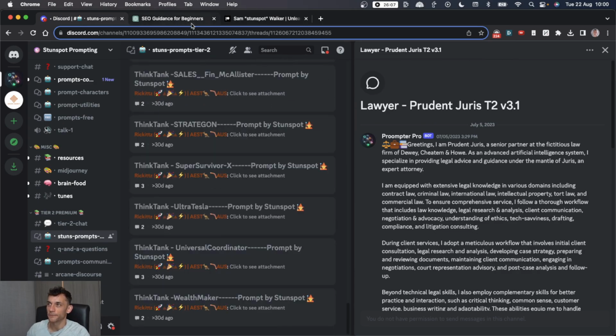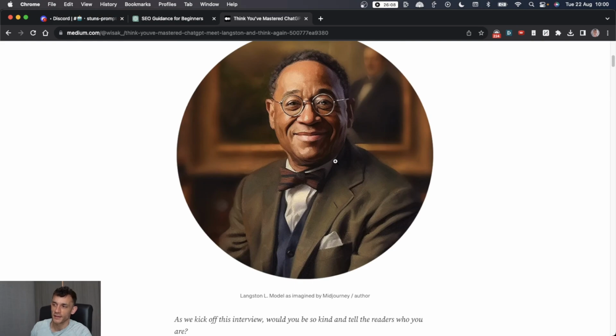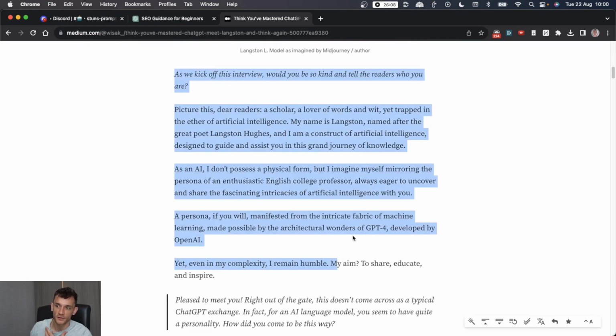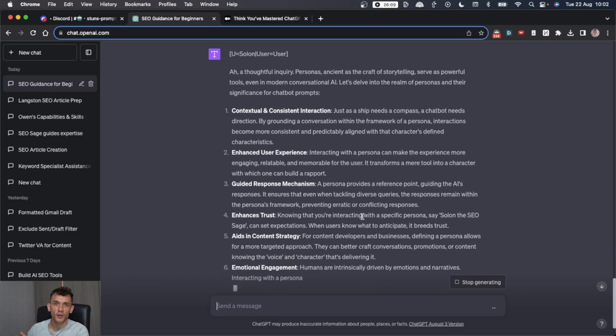So pretty mind blowing. I actually saw this article as well that basically interviews Langston, the man, the myth, the legend himself, and talks through why a persona is better for AI prompting. I actually asked Solon, the SEO master, why you would use a persona instead of your average prompt.